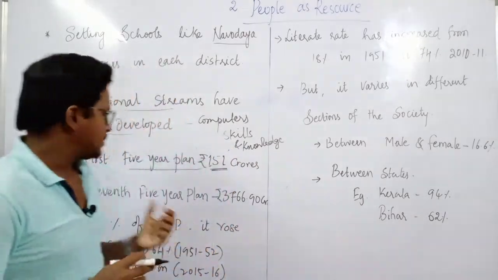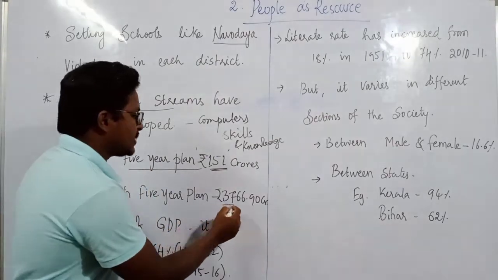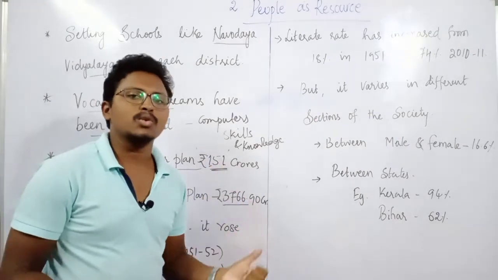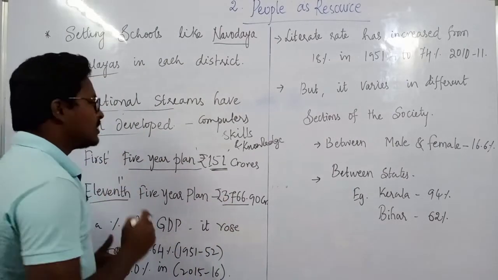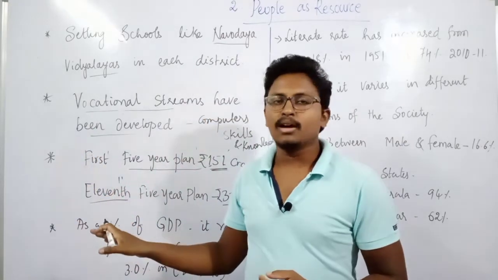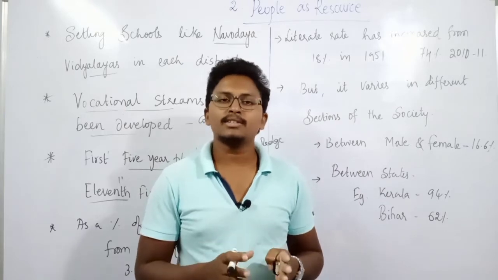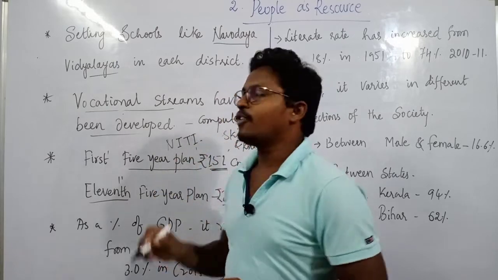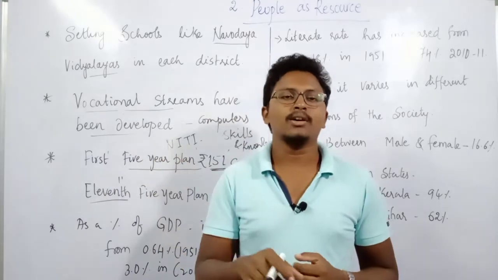rupees. And in the 11th 5-year plan, it has been spending 3,766.90 crores. That means you can see the improvement from the first 5-year plan to the 11th 5-year plan, how much improvement in the money spent on education. Of course, now this Planning Commission is replaced by another organization in the country, that is Niti Aayog. So find out some of the details about Niti Aayog and put it in the comment section.